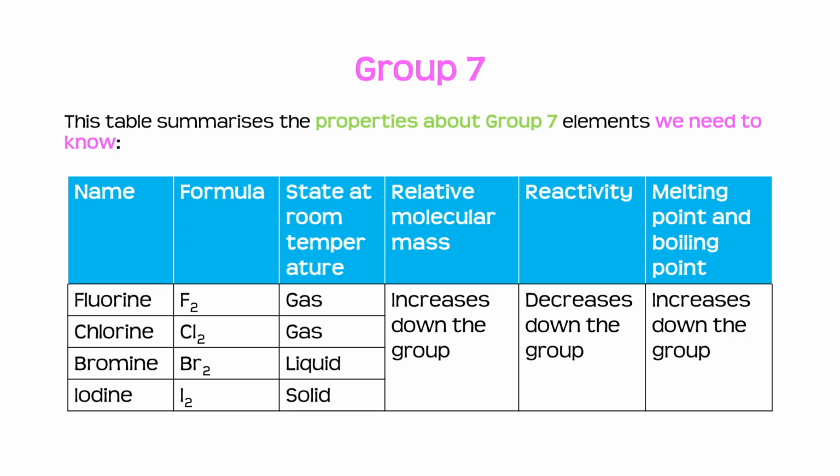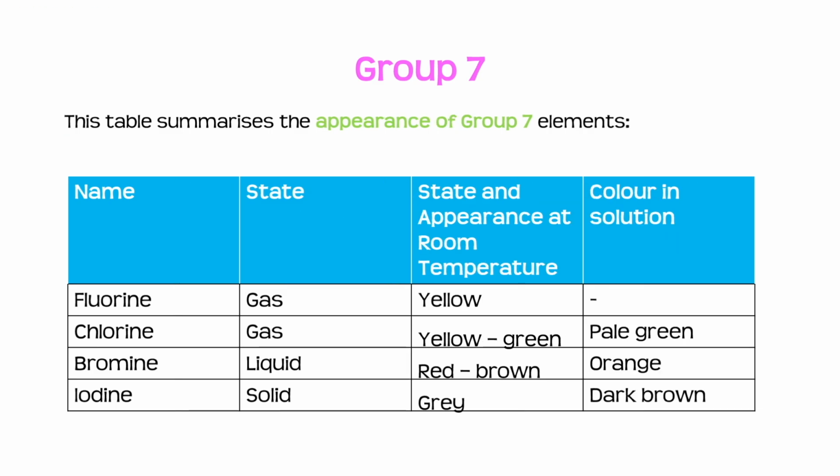We can see that as we go down the group, the relative molecular mass increases, as does the melting point and boiling point. However, the reactivity decreases down the group. We also need to know about the appearance of group 7 elements.